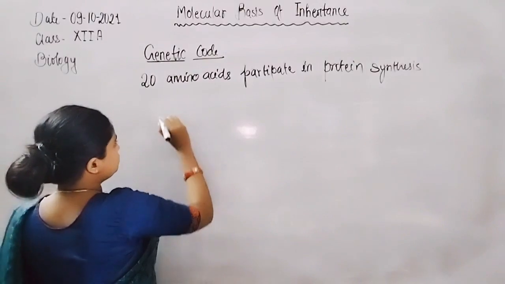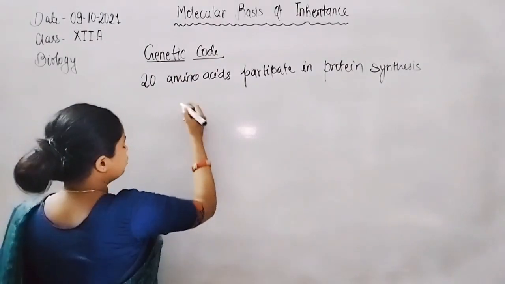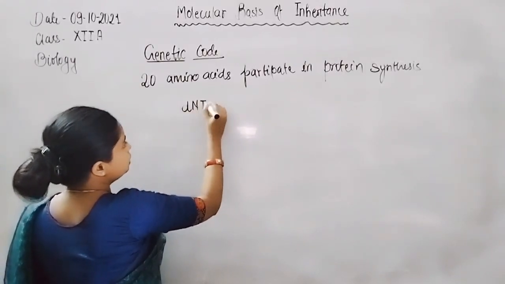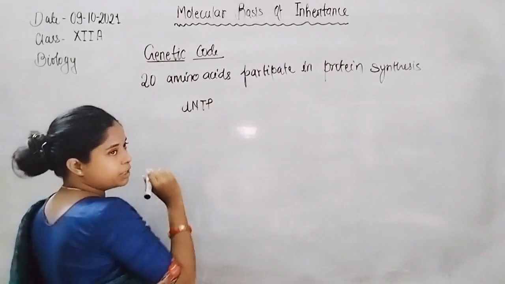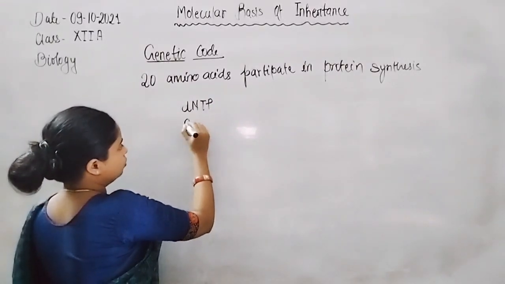The nitrogenous bases or nucleotides are of different types. If we talk about DNA, the nucleotides are dNTPs, that is deoxynucleotide triphosphates.